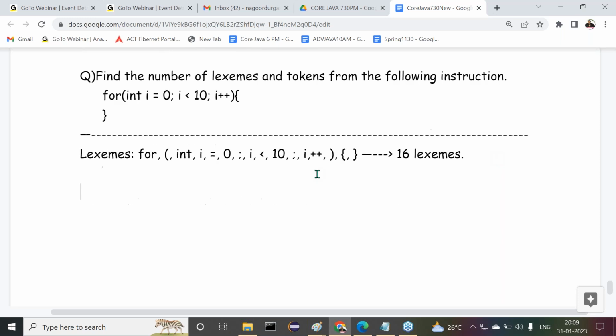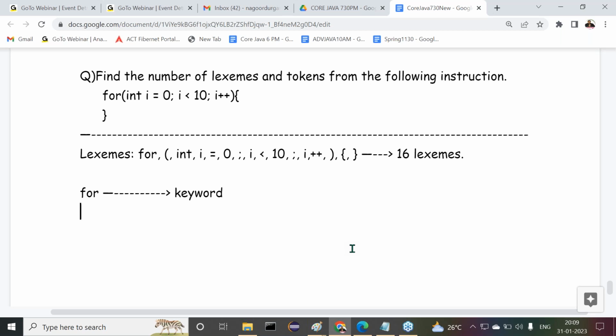All right, sir. Now the tokens. First of all, observe carefully: for is available. This is a keyword, of course. In that keyword, int is a data type, right? Think about it. for is a keyword; that is one thing. Next one is data types. How many data types are available here? We'll check the data types later.